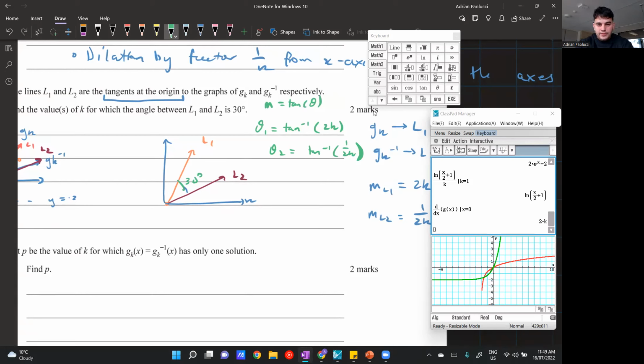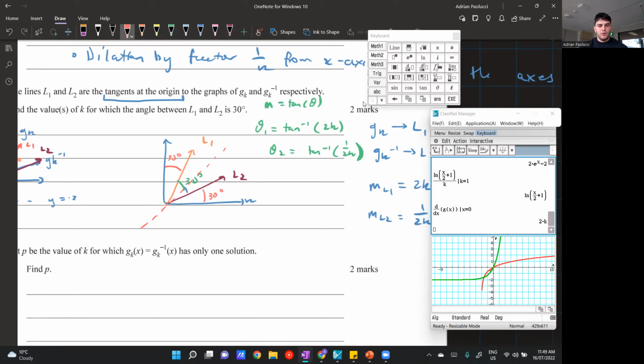Now, another thing that we know, it's not only that the angle between them is 30 degrees, it's also important to note that we're talking about a graph and its inverse. This has come up in a couple of questions before, so you can see that we're trying to hammer this home. A graph and an inverse function have a lot of symmetrical properties. And one of them that keeps on coming up is that it's symmetrical about the line y is equal to x. Now, what's that got to do with this question? It means that this angle here is 30 degrees and this angle here is 30 degrees because L1 and L2 split along the diagonal there.